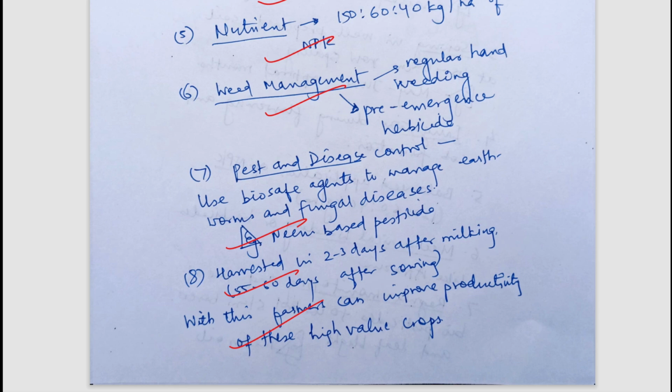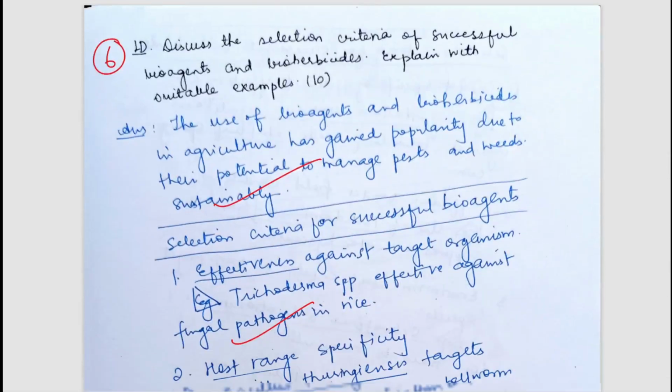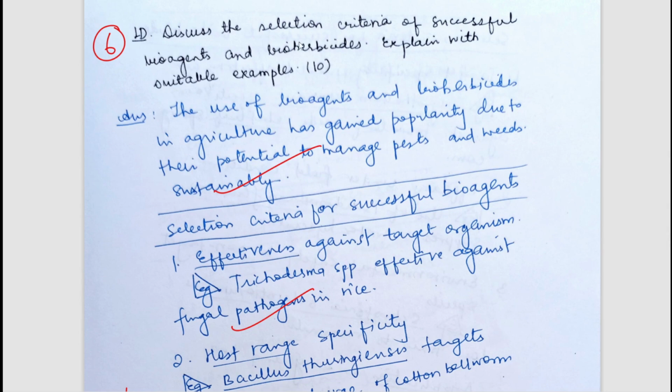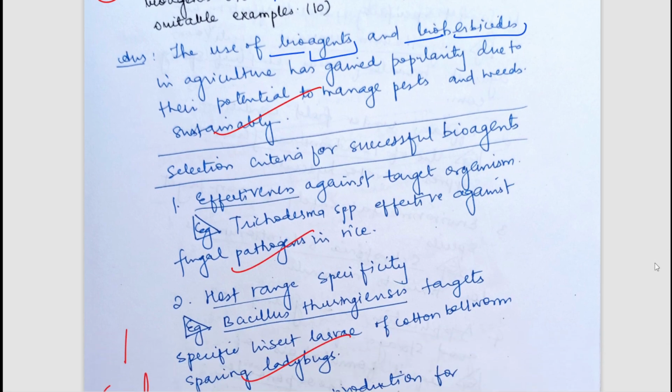Now let's move to the next question. The next question is, discuss the selection criteria for successful bioagents and bioherbicides. Explain with suitable examples. So what are bioagents and bioherbicides? Where biological things are used, such as macroorganisms, living tissues, living plants. When these things are used as agents and herbicides, these are known as bioagents and bioherbicides. So how will we select these things?